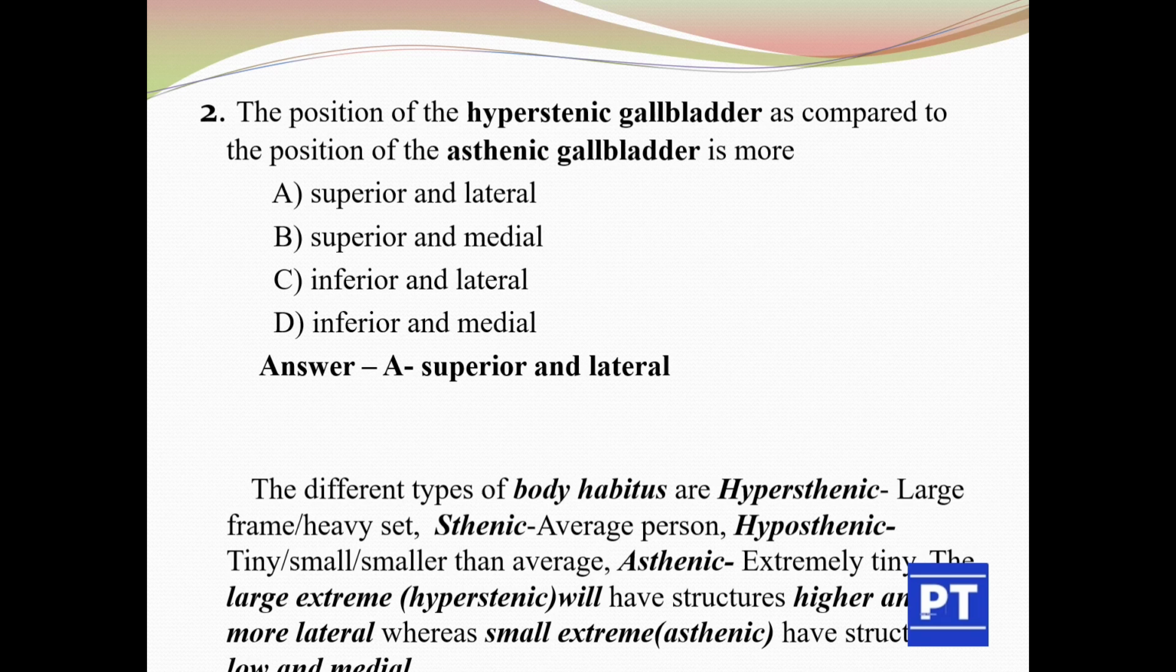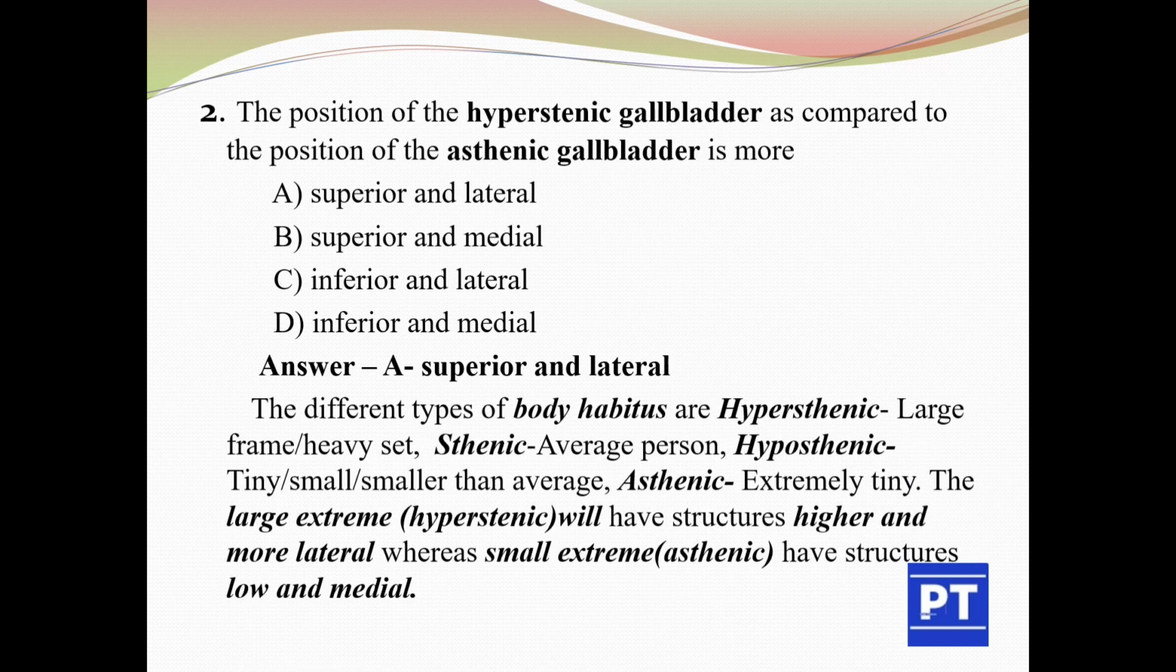Superior and lateral. The different types of body habitus are: hypersthenic means large frame and heavy set, sthenic means average person, hyposthenic means smaller than average, and asthenic means extremely thin. In the large extreme, hypersthenic will have structures higher and more lateral, whereas in the small extreme, asthenic will have structures low and medial.